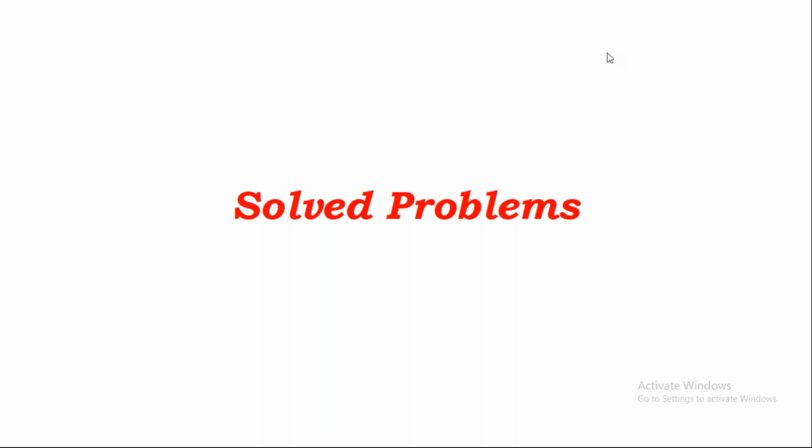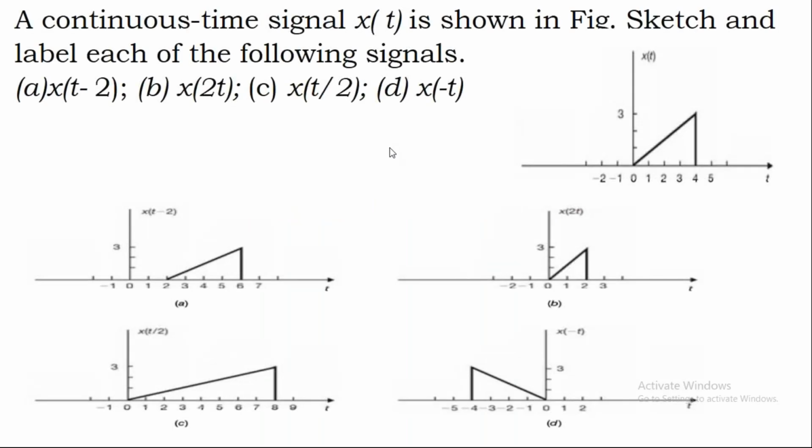Now please take your notebook. Now the first problem. Please make a note of it. A continuous time signal x of t is shown in the figure. This is x of t.